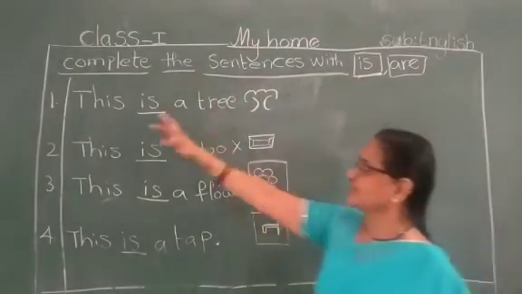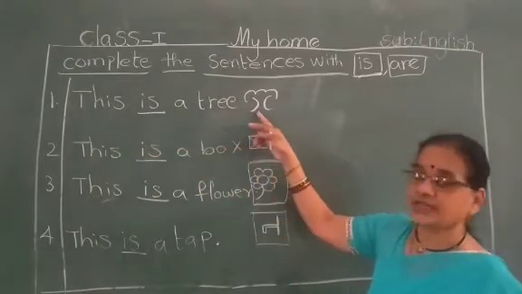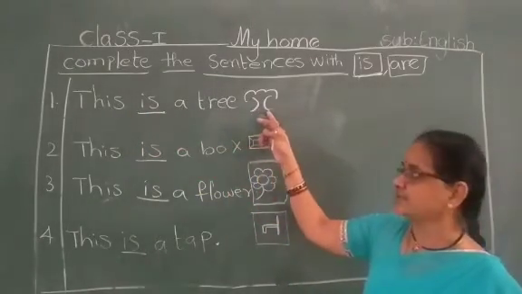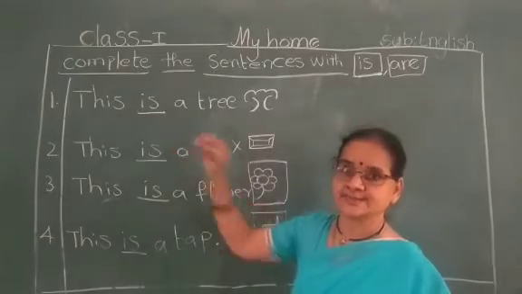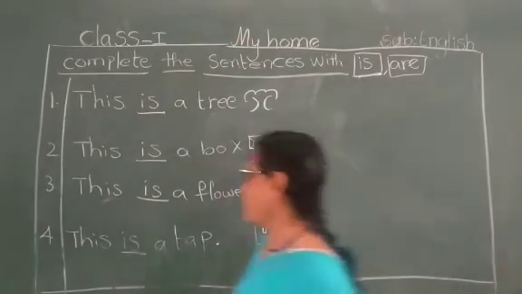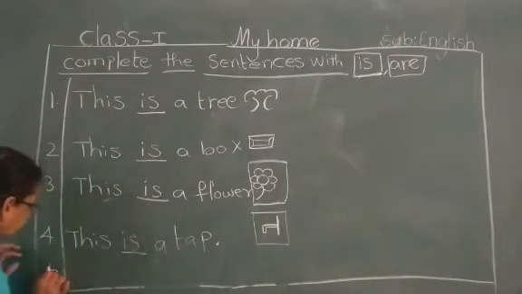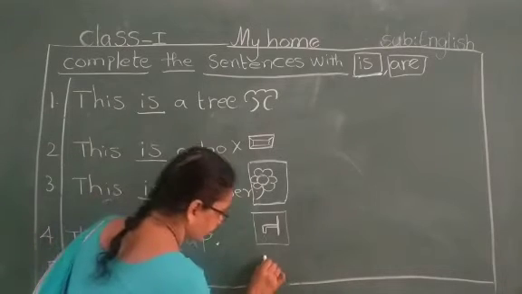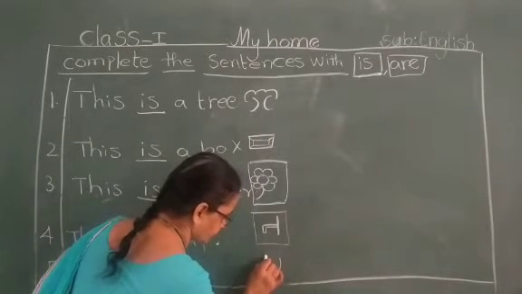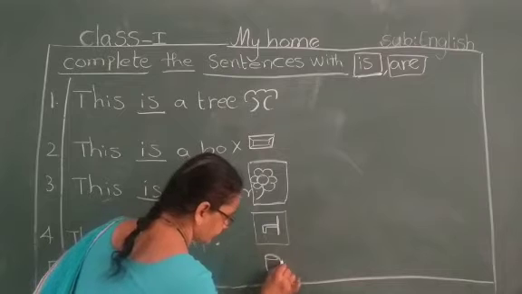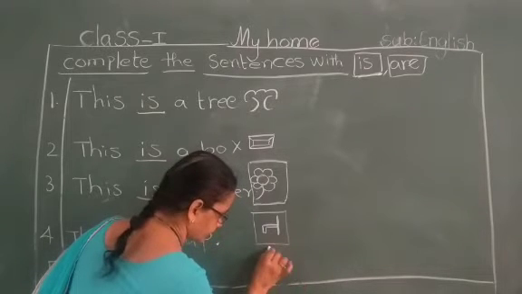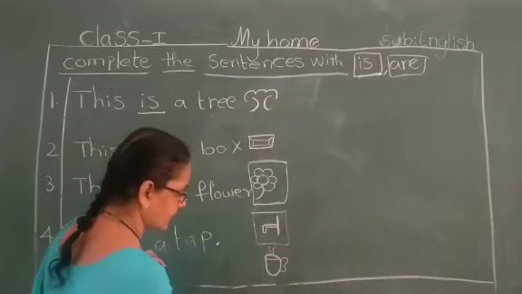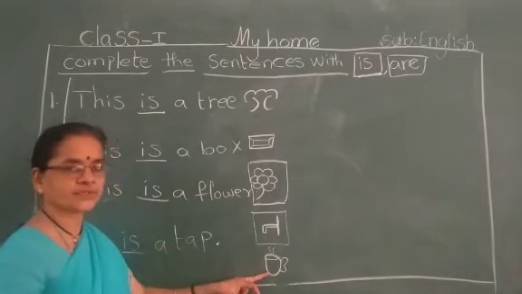Okay. Now, this is a tree. Only one tree, no? That's why we have to write is. Understood? Now one more. What is here? Cup.